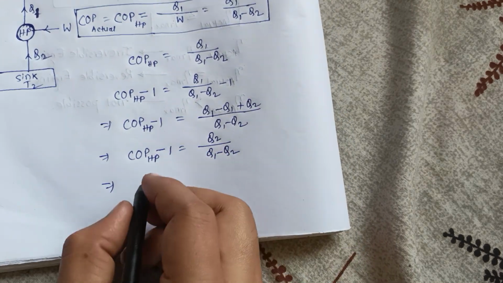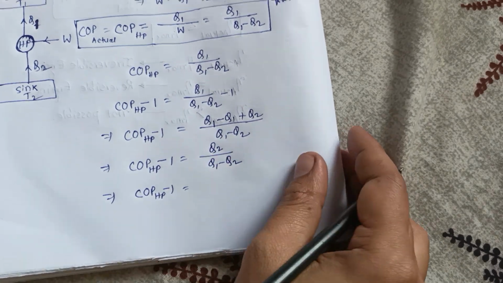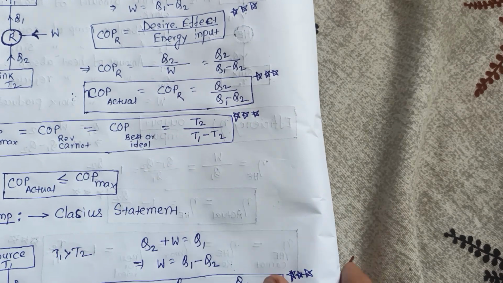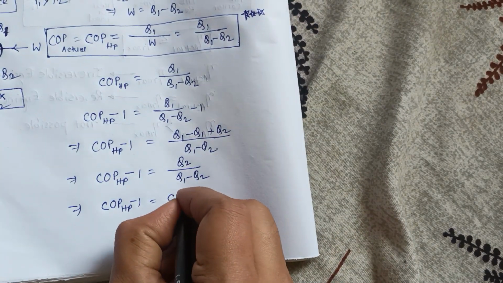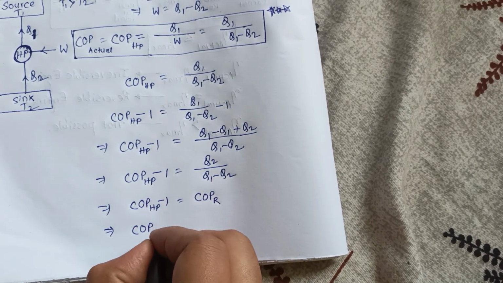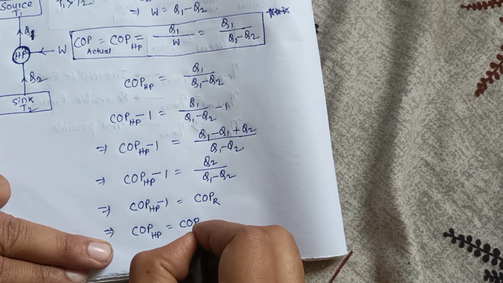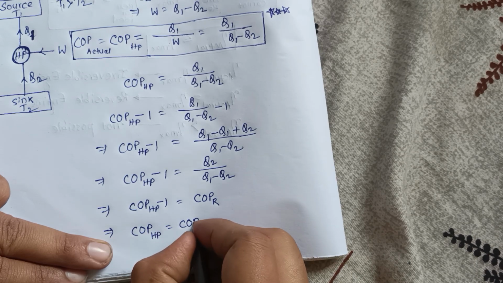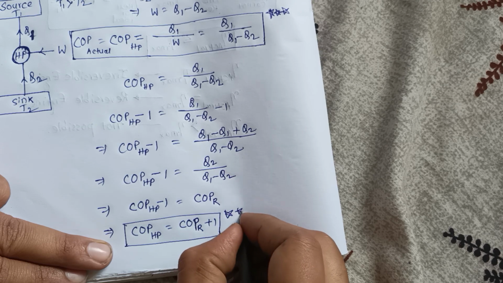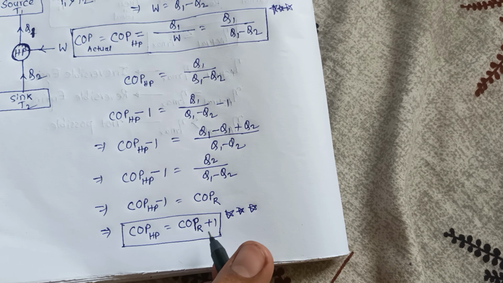And COP of refrigerator is Q2 by Q1 minus Q2. So COP of heat pump is equal to COP of R plus 1. This equation is very, very important. COP of heat pump is equal to COP of refrigerator plus 1.